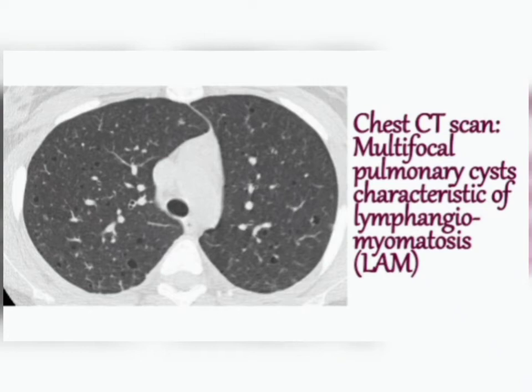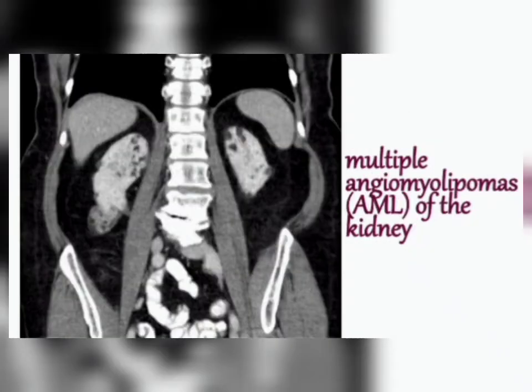So in the tuberous sclerosis patient, you will get multifocal pulmonary cysts, sometimes seen on the lung field CT as a characteristic of LAM, that is lymphangiomyomatosis. Now what is this picture showing? This picture is showing multiple angiomyolipoma.